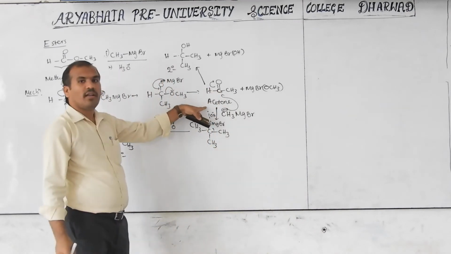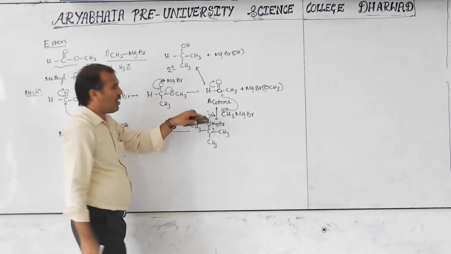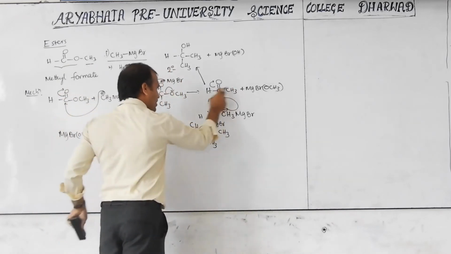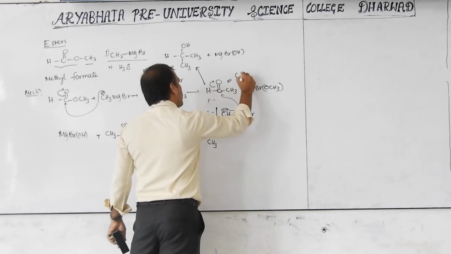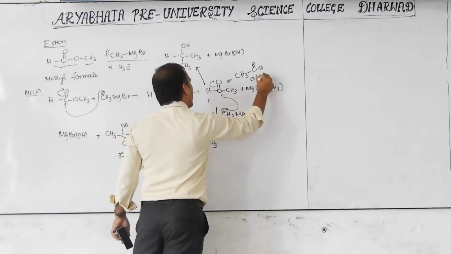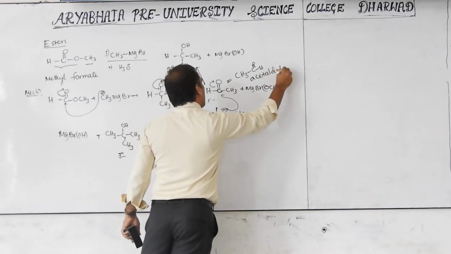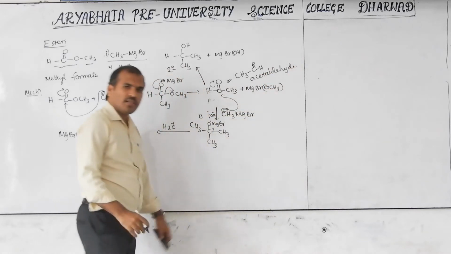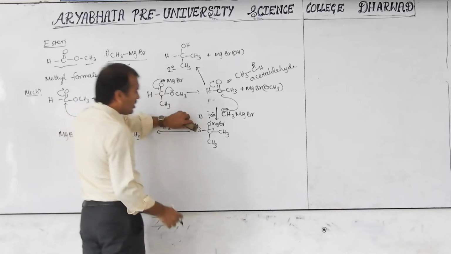Now this is not a ketone. What do you call this? Aldehyde. Which aldehyde? CH3 CH2, it can be written like this also: CH3 C double bond H. This is called acetaldehyde. It was already discussed in the last class. Acetaldehyde. Now here H is there.